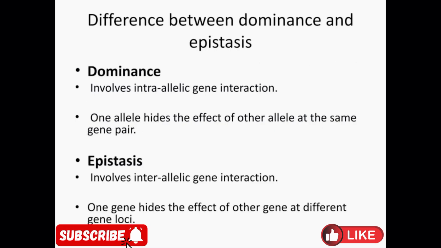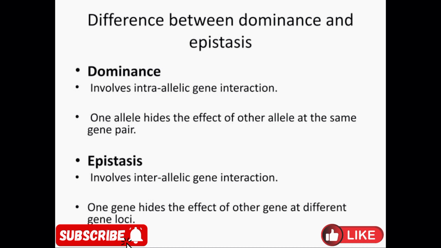The difference between dominance and epistasis is that dominance is intra-allelic gene interaction and epistasis is inter-allelic gene interaction. Dominance is when one allele hides the effect of the other allele at the same gene pair, while in epistasis, one gene hides the effect of another gene at a different gene locus.